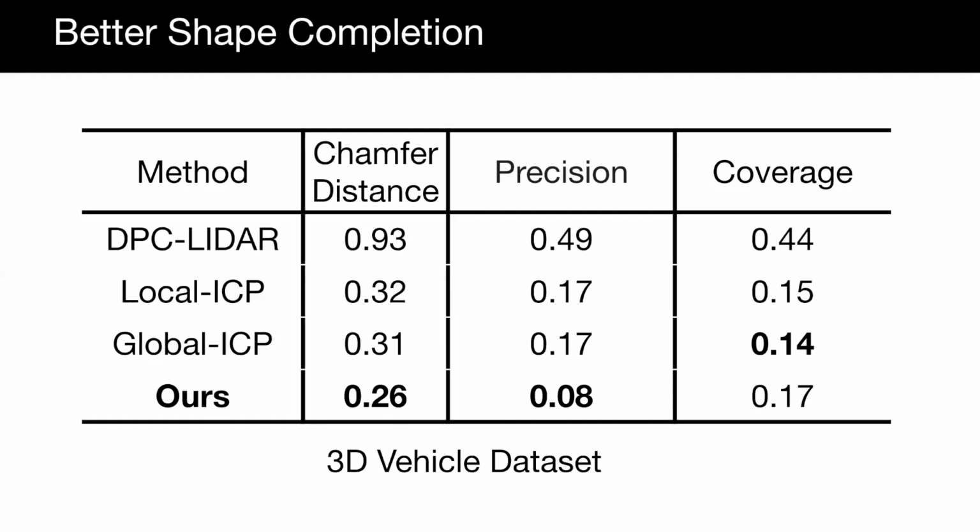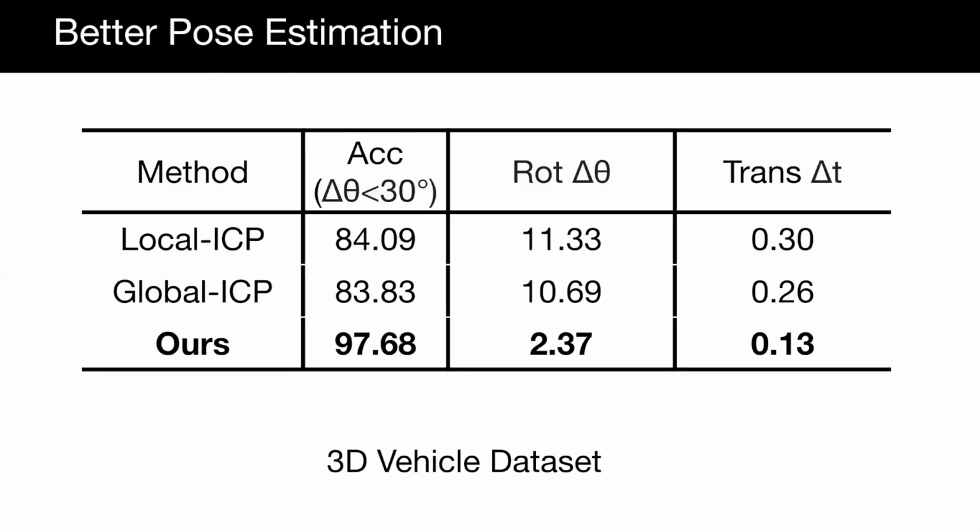Besides, we introduced two baselines based on ICP, where we fuse partial point clouds according to relative poses estimated by ICP algorithms. Compared to baselines, we show better shape completion results on in-the-wild real data. Since our method has knowledge of complete shape and poses, our extension to point cloud registration outperforms ICP baselines.